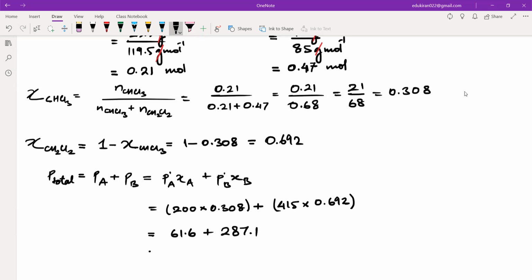Now if you add both of these things, then what will be the answer? Sir, is it 18 or only 1? 287.1, or not, ahead it could be 18, no problem. Okay.